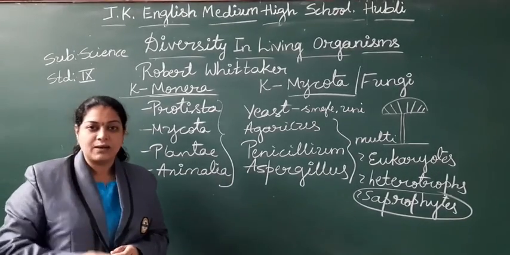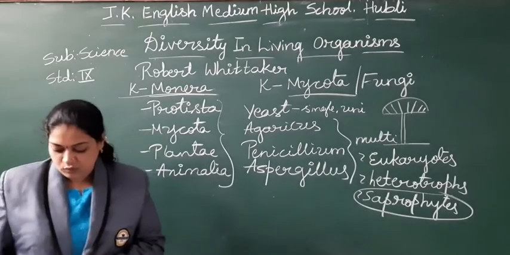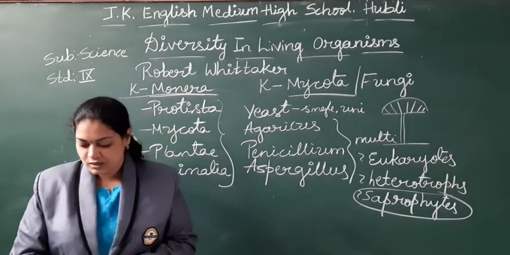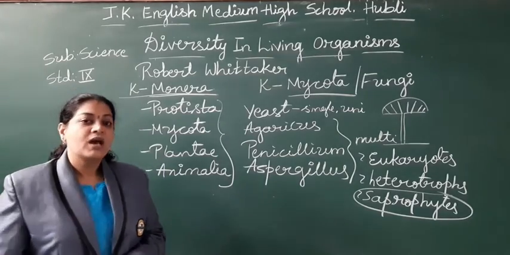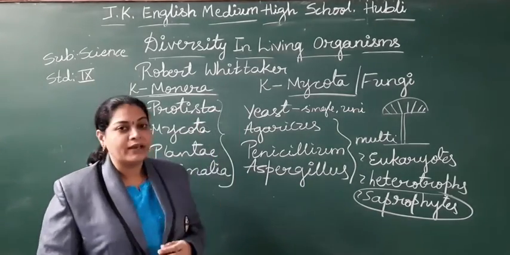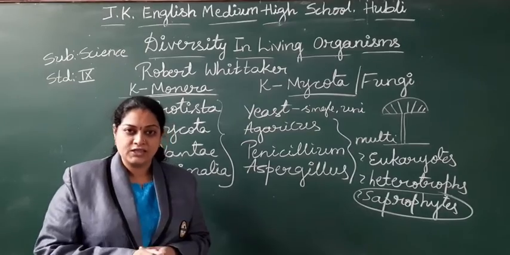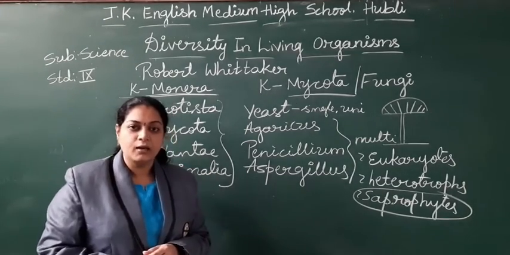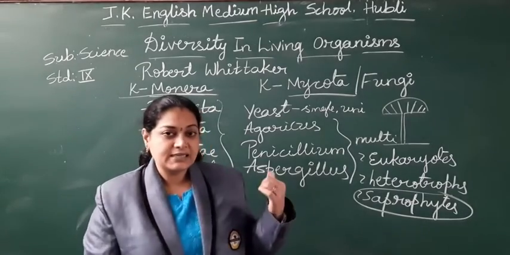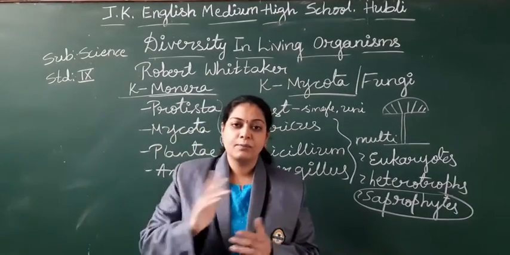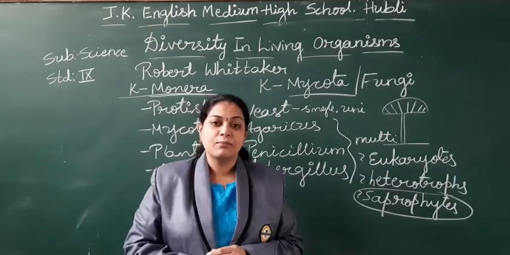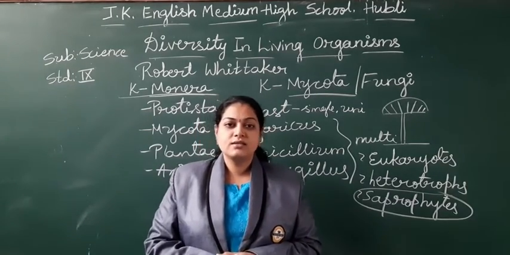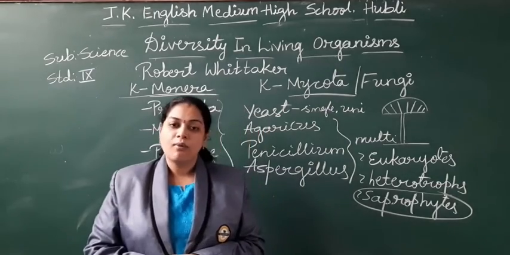What is the meaning of saprophytes? Which feed on dead and decaying matter. Okay? Some members of the Mycota may live along with lichens, along with blue-green algae, because they cannot prepare their food, so they are dependent, attached with some other organisms, right? So this is about the kingdom Mycota.